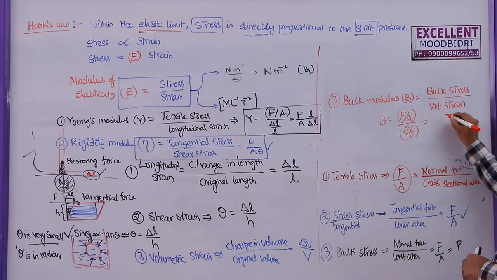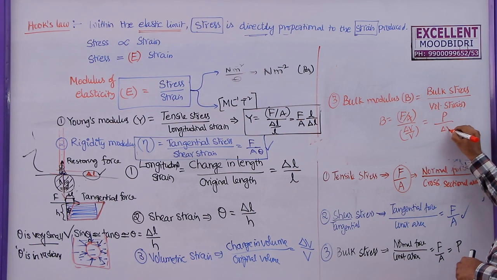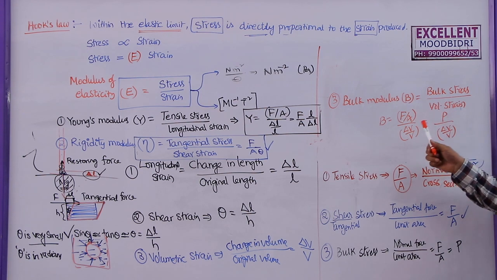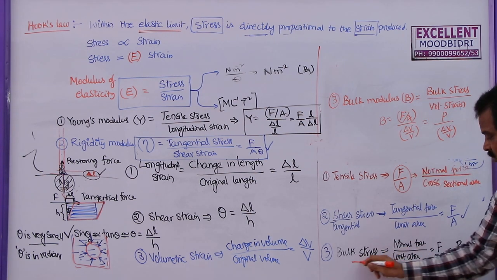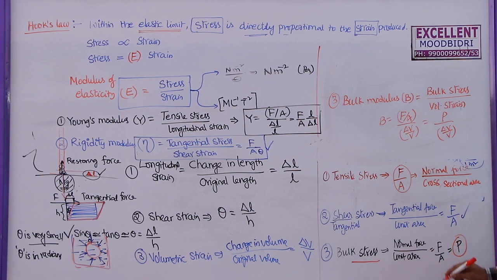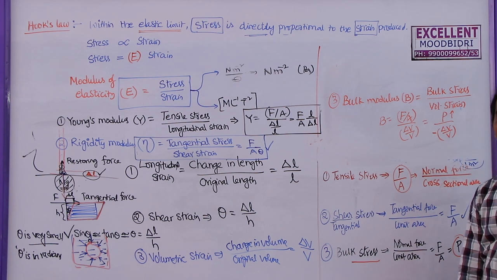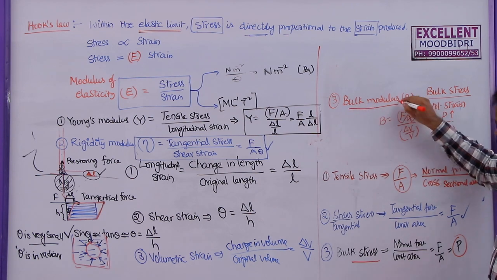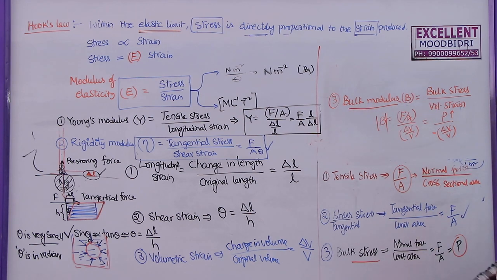But force by area is also called pressure, acting by delta V by V. Remember students, bulk stress, force per area, we call it pressure here. If pressure increases, the volume will decrease. That's why here you have to write minus of delta V by V, because this cannot be negative. So this modulus should always be positive, the magnitude of this one.